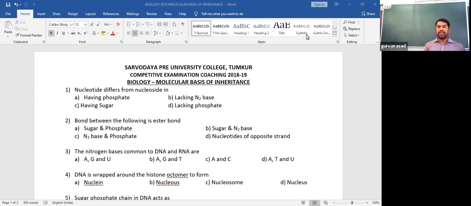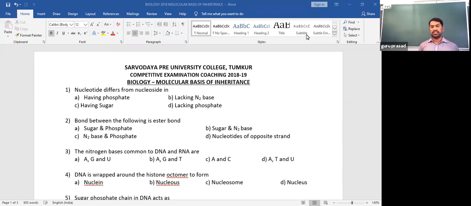In RNA, thymine is replaced by uracil. So for DNA it is A, G, T, C: adenine, guanine, thymine, cytosine. In RNA the nitrogen bases are adenine, guanine, uracil and cytosine. So T is replaced by U.